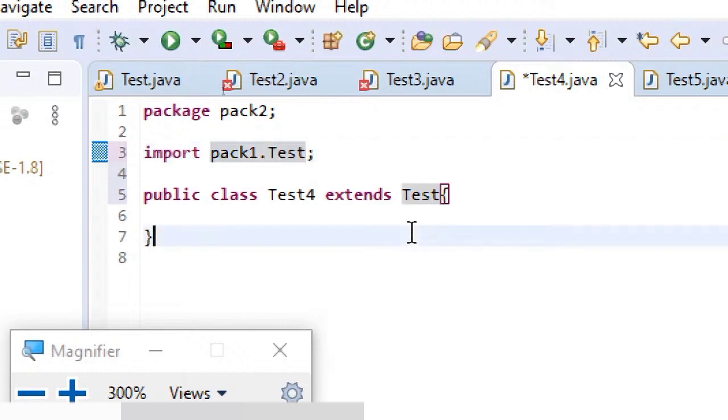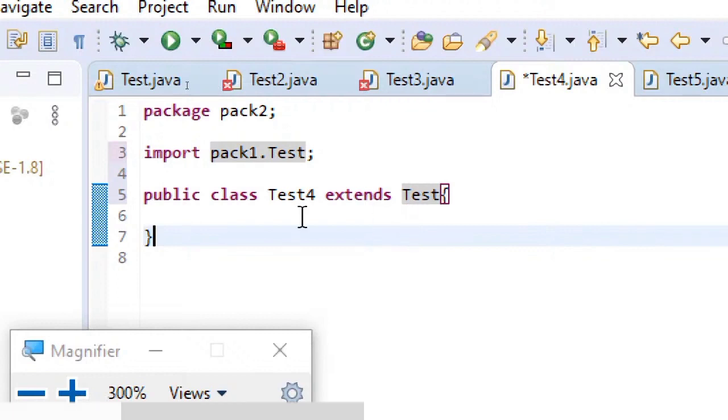But in real time, company people will never encourage you to write star at any point, because when you write star, indirectly you are including all the classes of that package, even though you might be using one single class from that package, letting the compiler take time for translating, for generating the bytecode. So for that reason, in real time, no company will encourage you to use this star in the import statement.